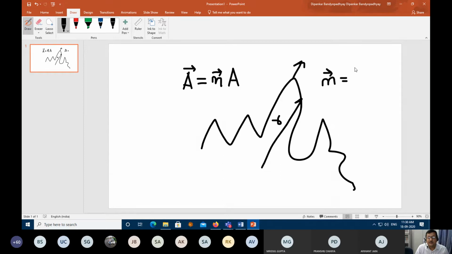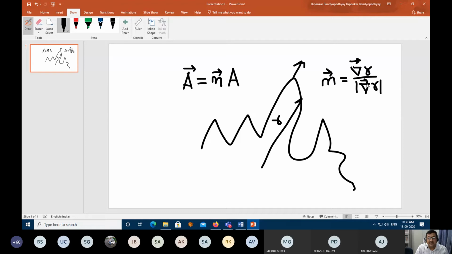Outward normal is equal to gradient of this r, okay, divided by the modulus of this gradient of r. This is where the vector concept comes. This is where the normal concept comes. So this is a vector operator and this is also a vector operator.